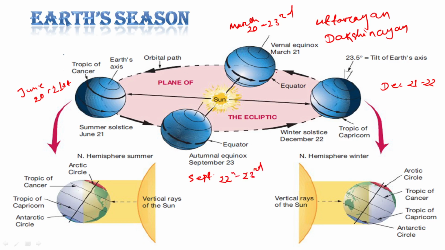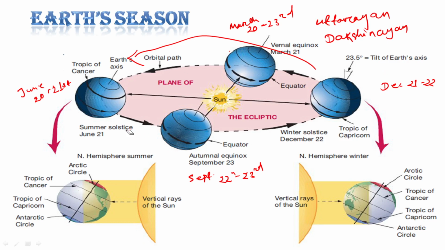So here if you see, the sun's direct rays are moving towards the northern hemisphere. They are moving from the southern tropics to the northern tropics, that means moving towards north. It is called Uttarayan.